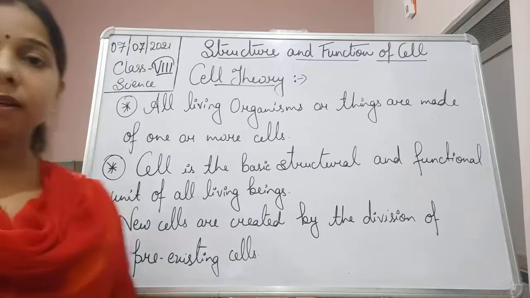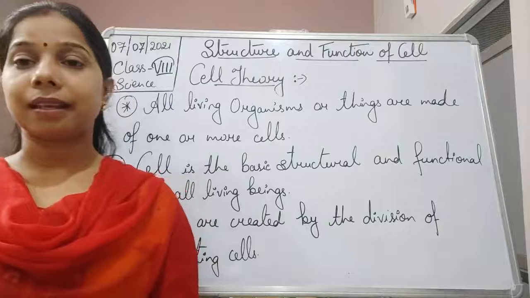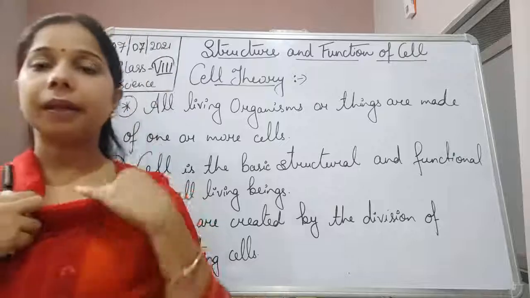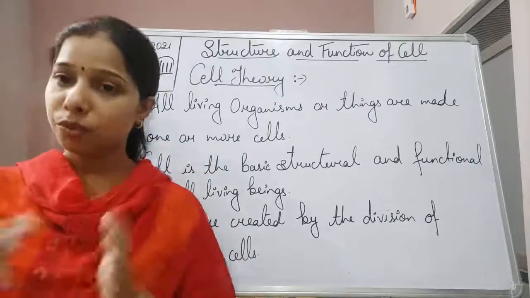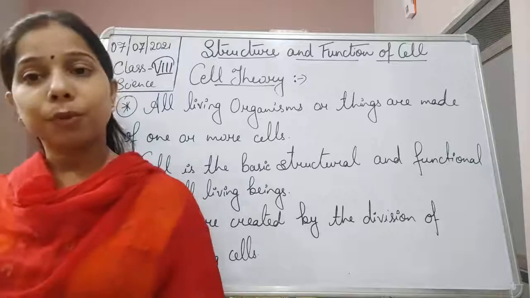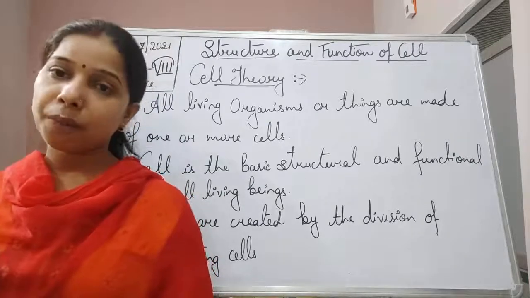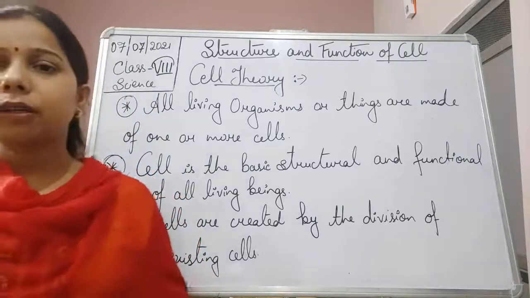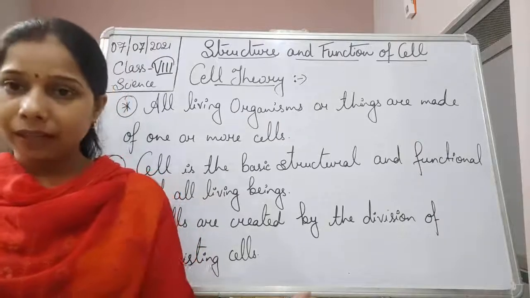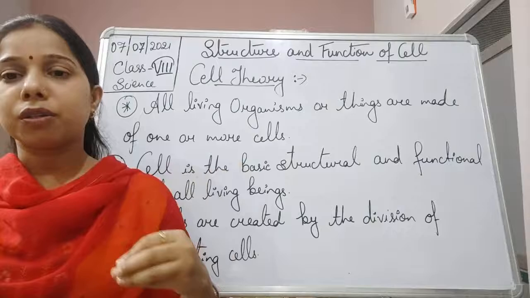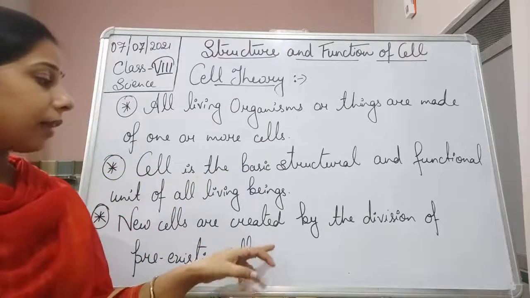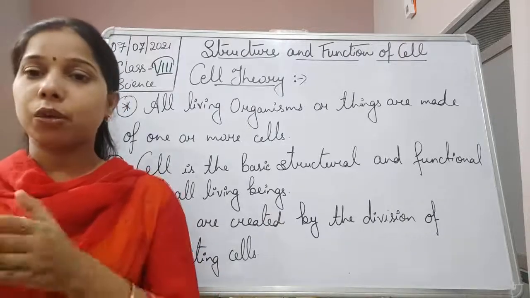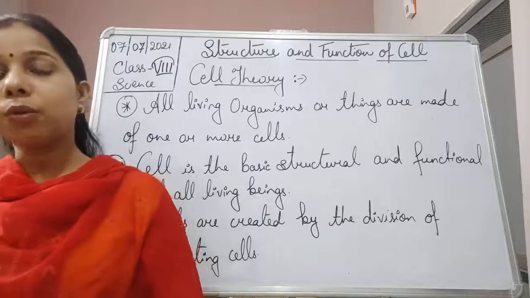New cells are created by the division of pre-existing cells. It means one cell is divided into two different cells or four different cells, and this is how we can say that the new cell is actually formed through the pre-existing cell. They came from their parent cell, and the new cells we call daughter cells, students. So the parent cell will show the division in order to give the daughter cell. That is why I said that they are created by the division of the pre-existing cell. So the older cells used to divide and give rise to new cells.